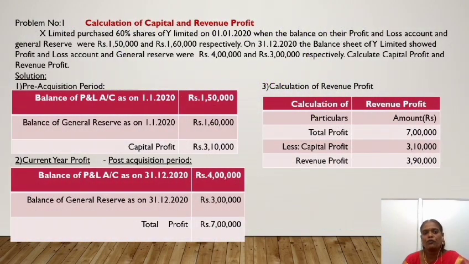Now the problem for finding out the calculation of capital and revenue profit. How should you calculate? Here the problem shows X Limited and Y Limited. X Limited is a holding company and Y Limited is a subsidiary company, of which it holds 60% of the shares. So we are going to calculate the capital profit and the revenue profit. You have to note the date of purchase, that is 1/1/2020. The profit up to that date should be treated as capital profit, and the remaining profit, since the whole total profit is given, for the remaining period is called the revenue profit.